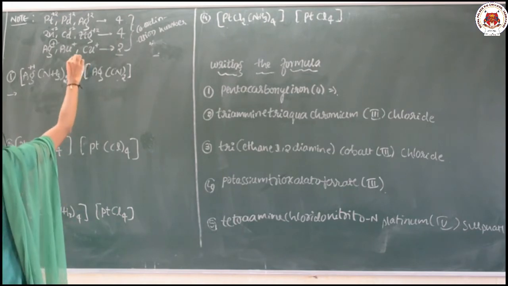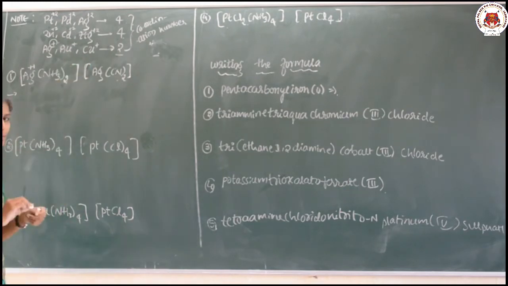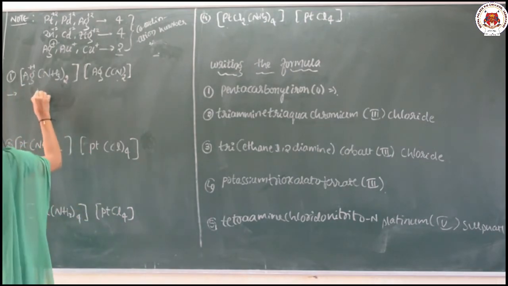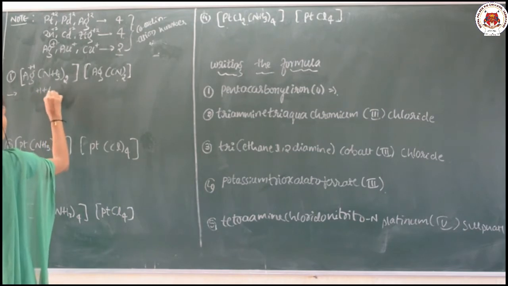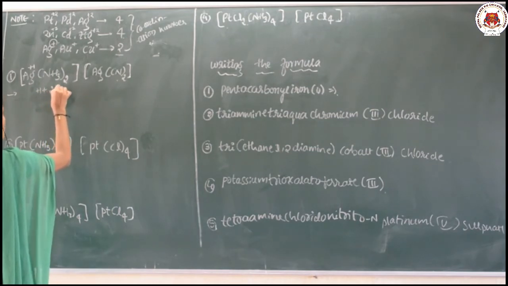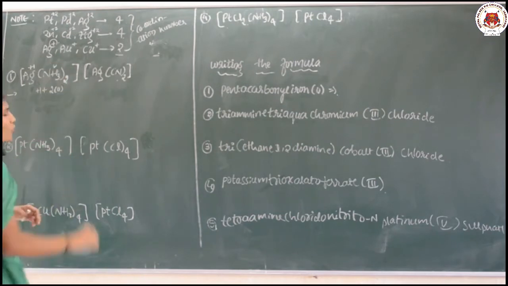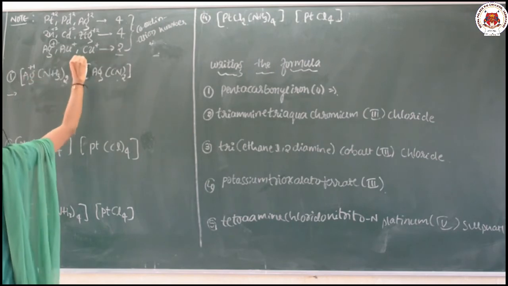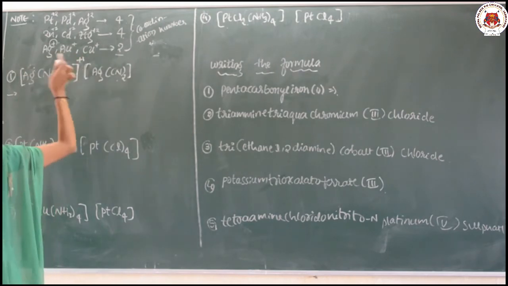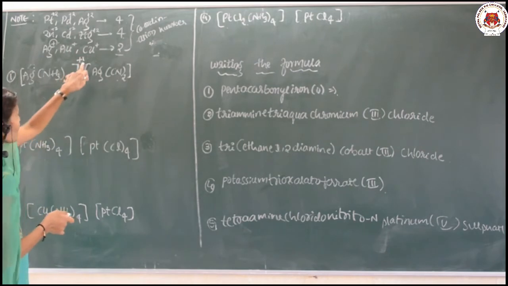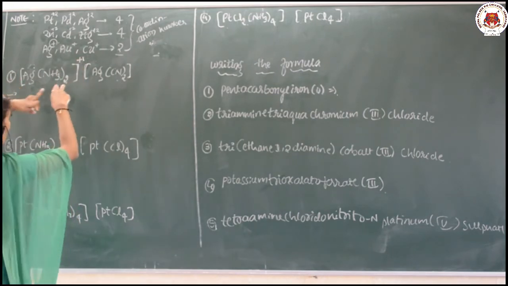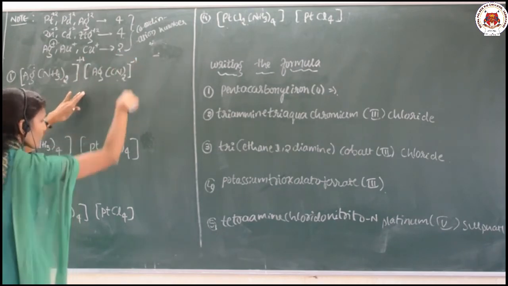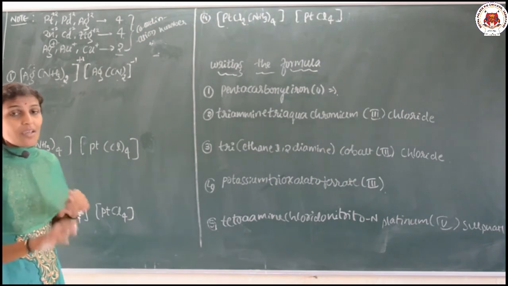Now I need to calculate the overall charge on the coordination sphere, because it is needed for the naming process. The charge here is +1 plus 2 into 0. NH3 contributes 0, it is neutral. So what will be the charge of the overall complex? It is +1, only the Ag charge comes here. Since this complex has +1, the other complex should have a -1 charge, because both must be balanced.